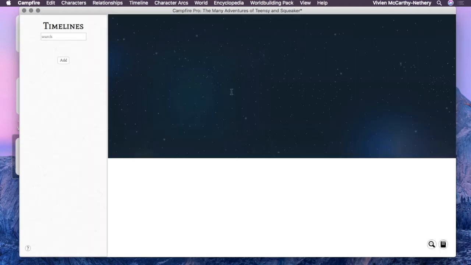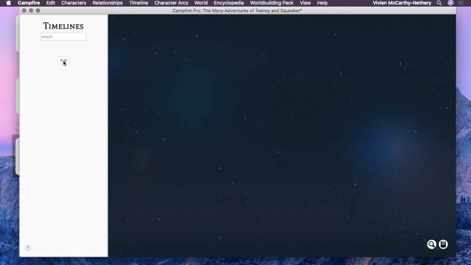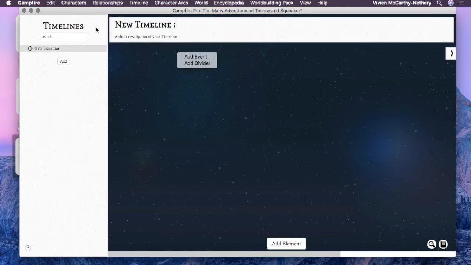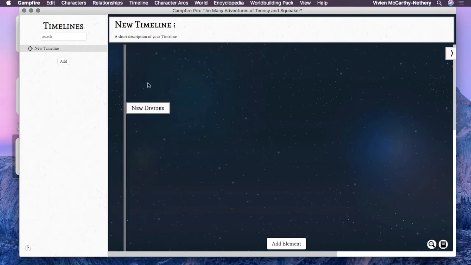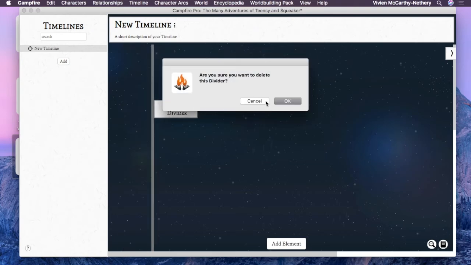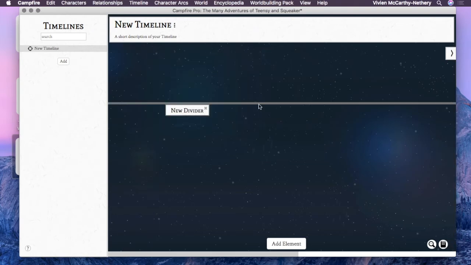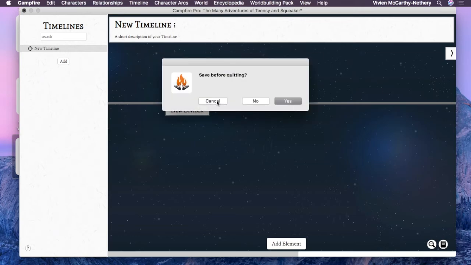We're going to go over to the timeline now. I'm going to show you a couple of clips on how the timeline works, and this is like the new divider, so you can divide vertically or horizontally, so you can break up by acts and stuff like that.